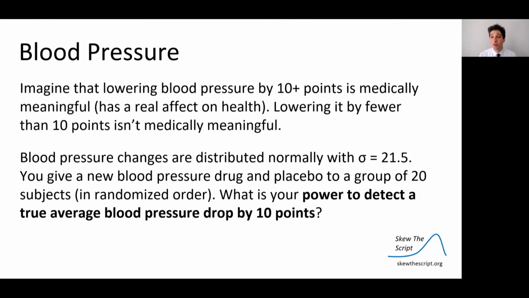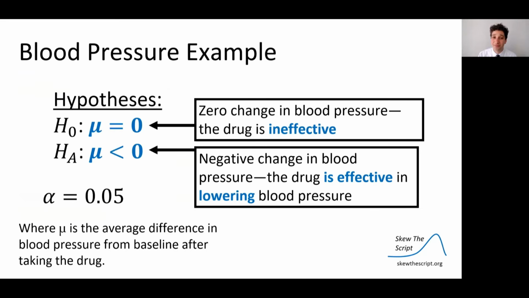Blood pressure changes should be imagined as normally distributed with a standard deviation of 21.5. You give a new blood pressure drug and placebo to a group of 20 subjects in randomized order. What is your power to detect a true average blood pressure drop of that medically meaningful 10 points? Can we detect it using the experiment that we have here?